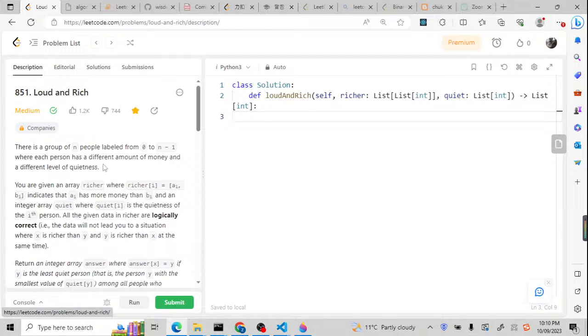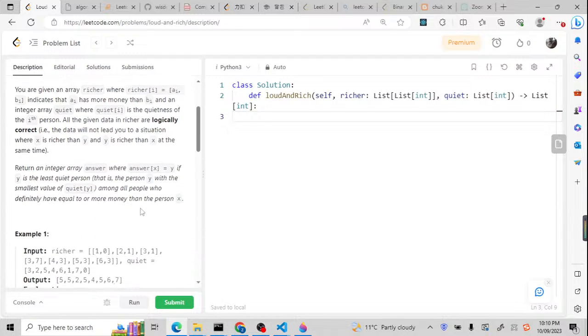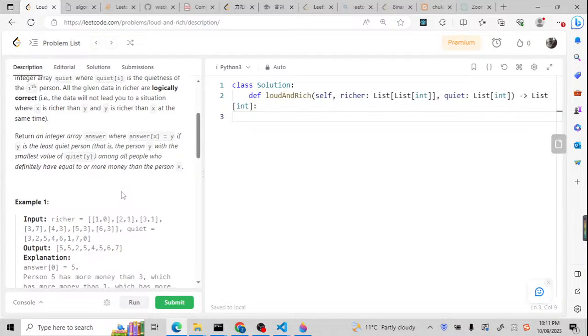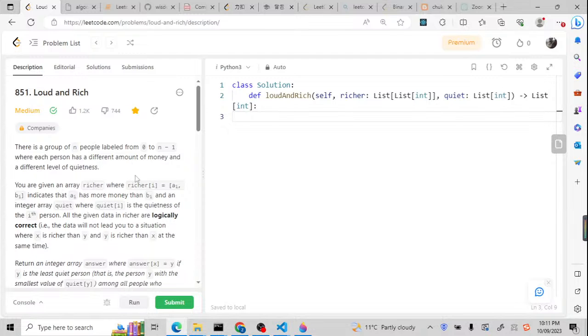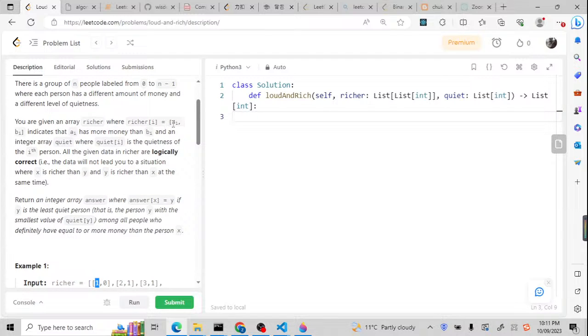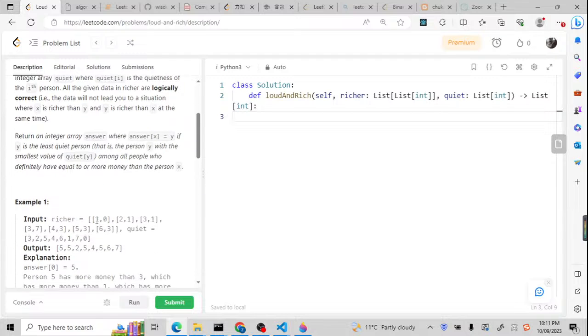The problem, Loud and Rich, just means there are two things. One is richer, another one is quiet. Let me explain the richer array. Inside the richer array there will be some values with A and B. For richer[i], AI and BI indicate that AI has more money than BI. So it means 1 has more money than 0, and 2 has more money than 1.